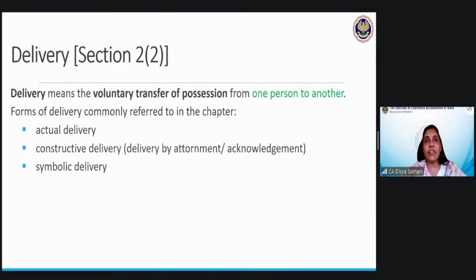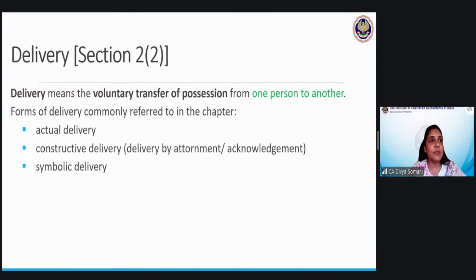Symbolic delivery is like when the original thing is there itself, but you have given some other symbol, some other token thing, saying that I am transferring the original thing to you. जैसे घर की चाबी आपने किसी और को दे दी, जैसे रेंट पे जब देते हैं किसी को, to you are just handing over the keys to the tenant. So though the renting of house property will not come in the Sale of Goods Act, now we are discussing delivery. So delivery तो कहीं भी आ सकती है.